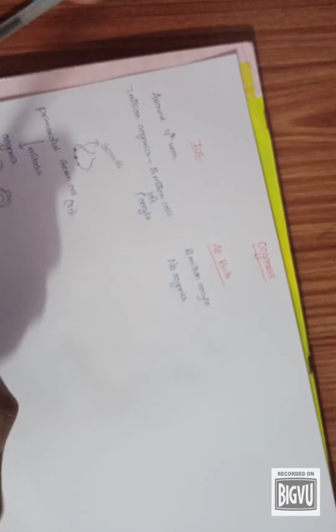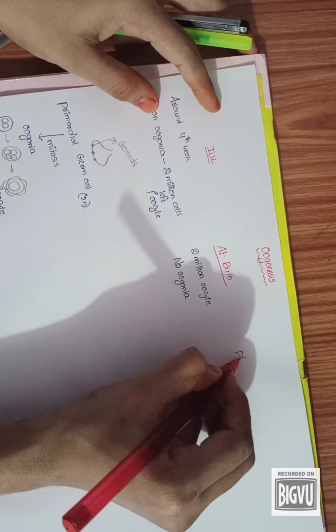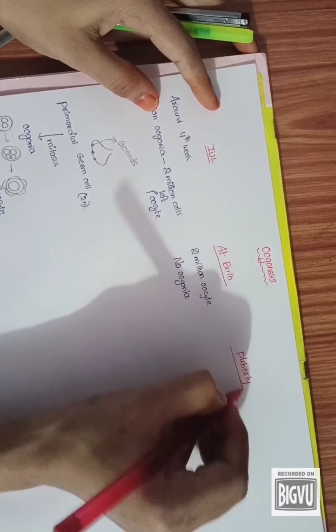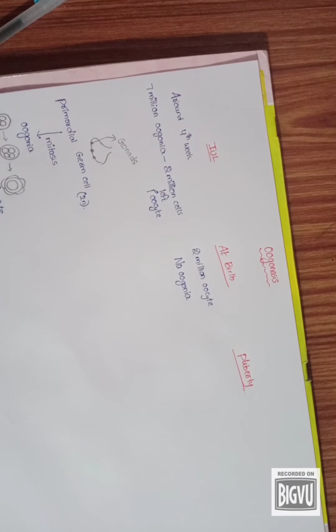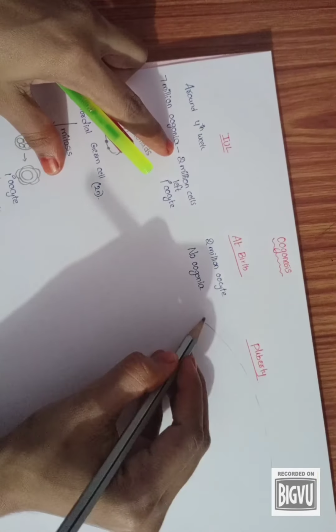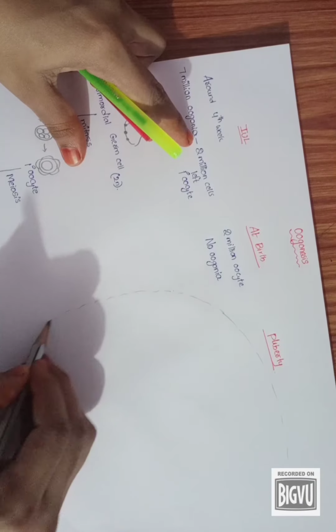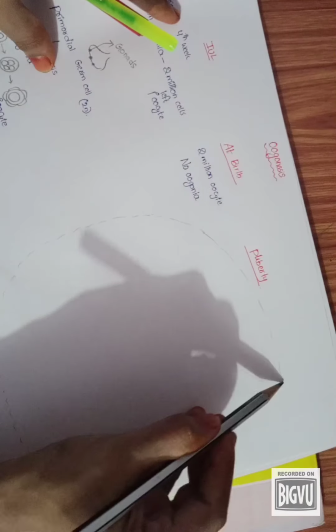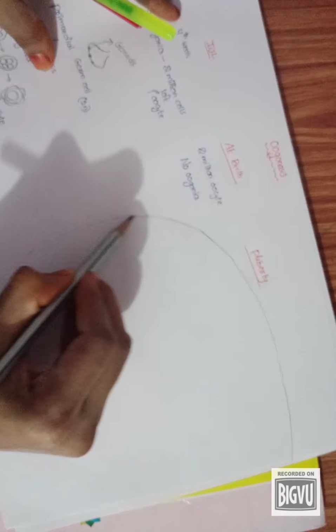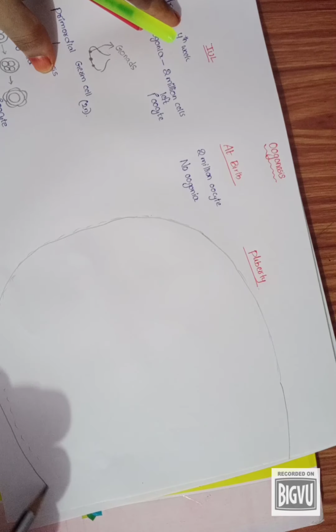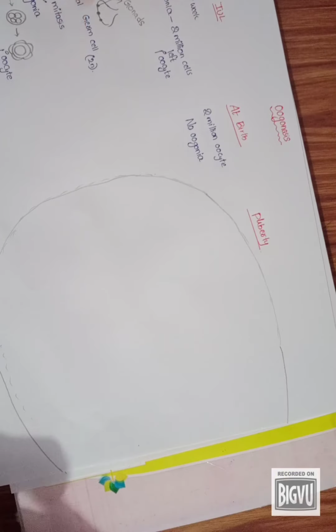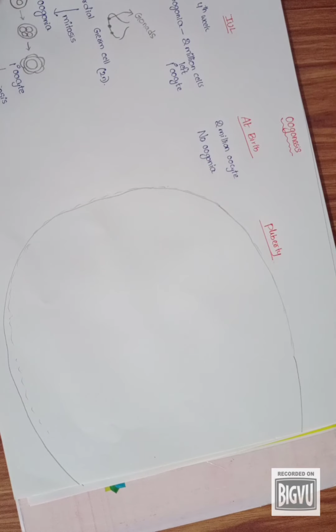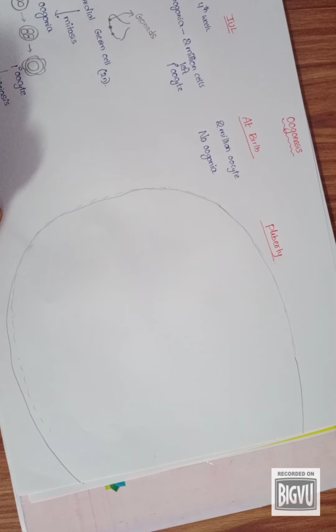What happens at puberty? Let's draw the surface of the ovary here. We have the primary oocyte surrounded by flat epithelial cells, arrested at the diplotene stage.